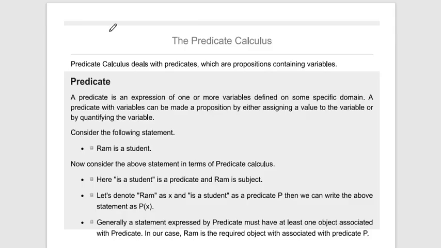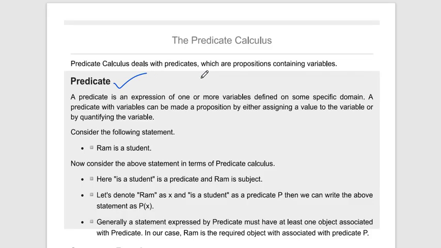Now let's start with today's topic, predicate and quantifier. What is a predicate? A predicate is an expression of one or more variables defined on some specific domain.